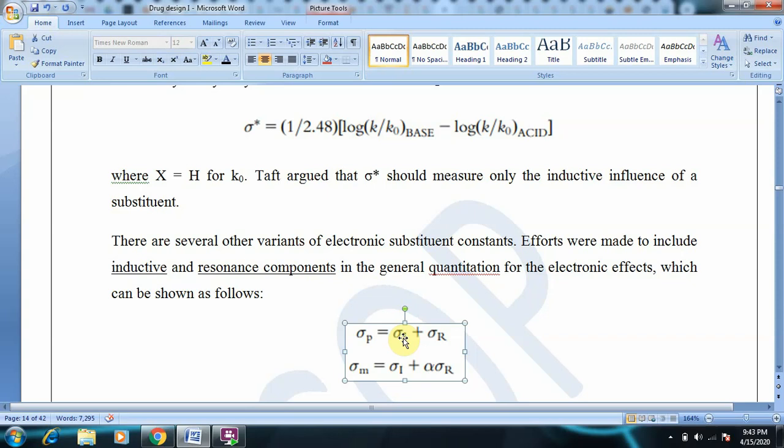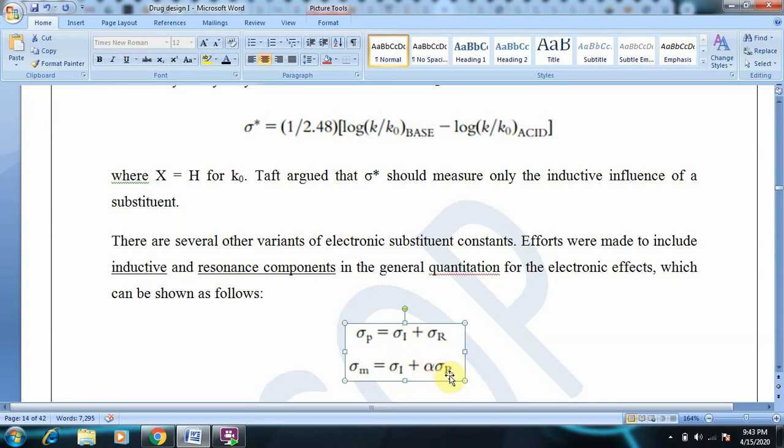Sigma I is the Hammett constant because of inductive effect, and sigma R is the Hammett constant because of resonance effect. And sigma M, the Hammett constant for meta substitution, is equal to the Hammett constant for inductive effect plus alpha times the Hammett constant for resonance effect. Why?